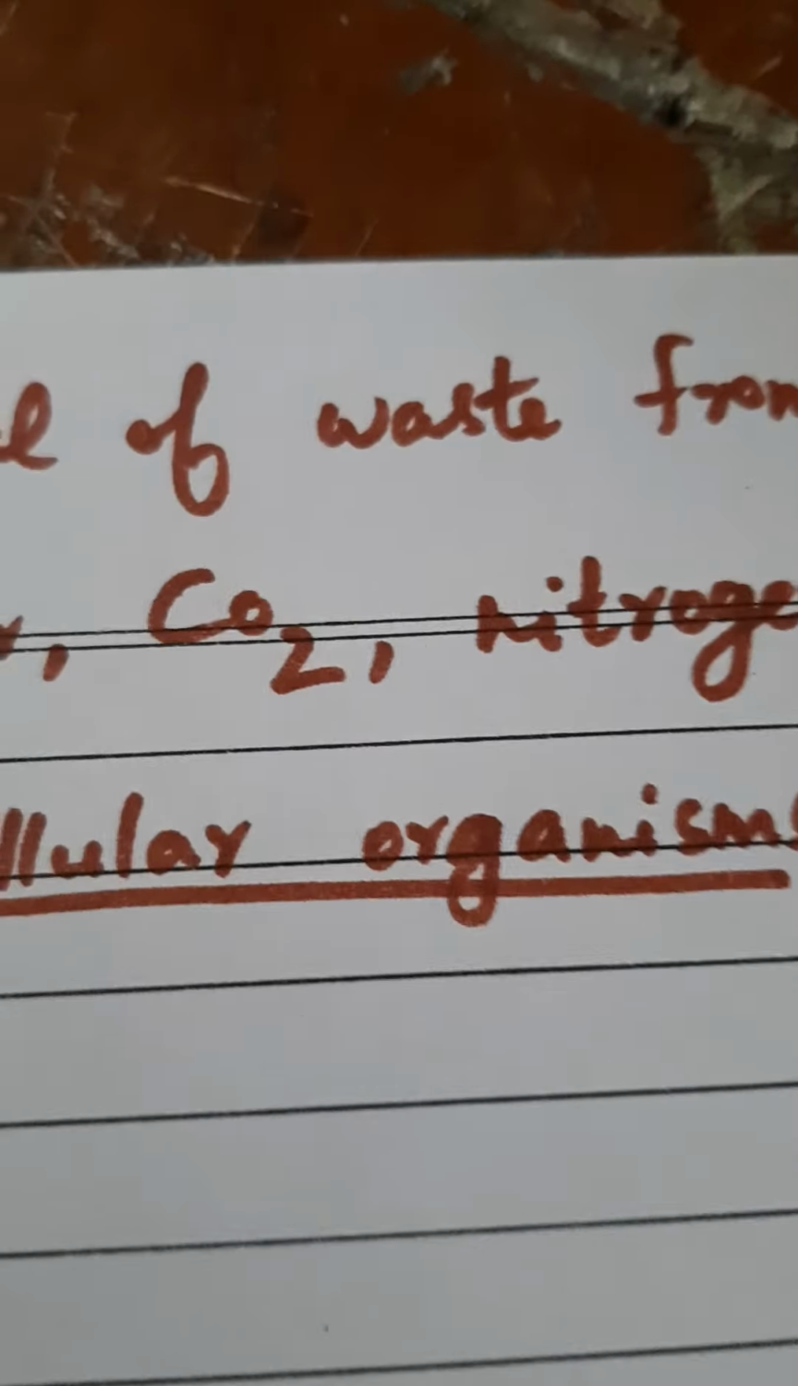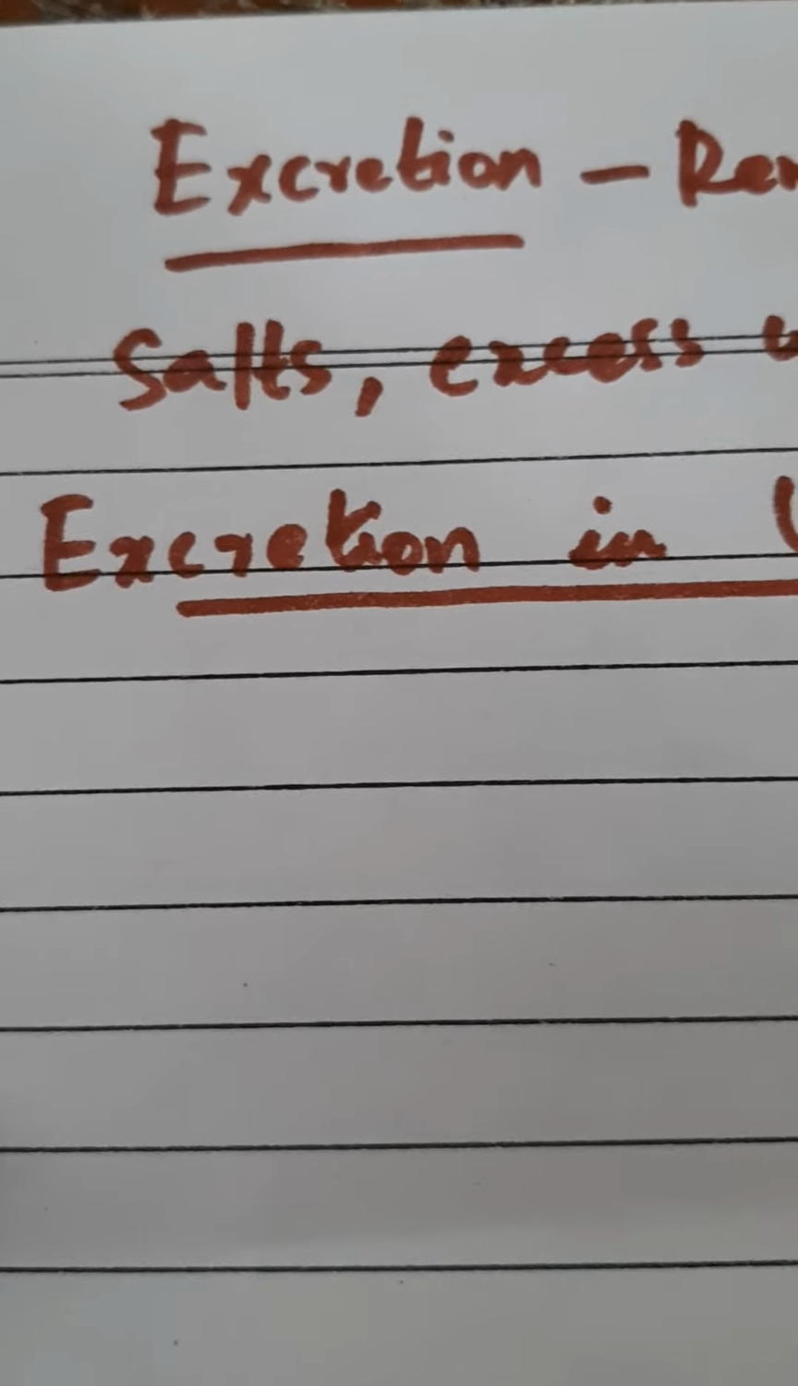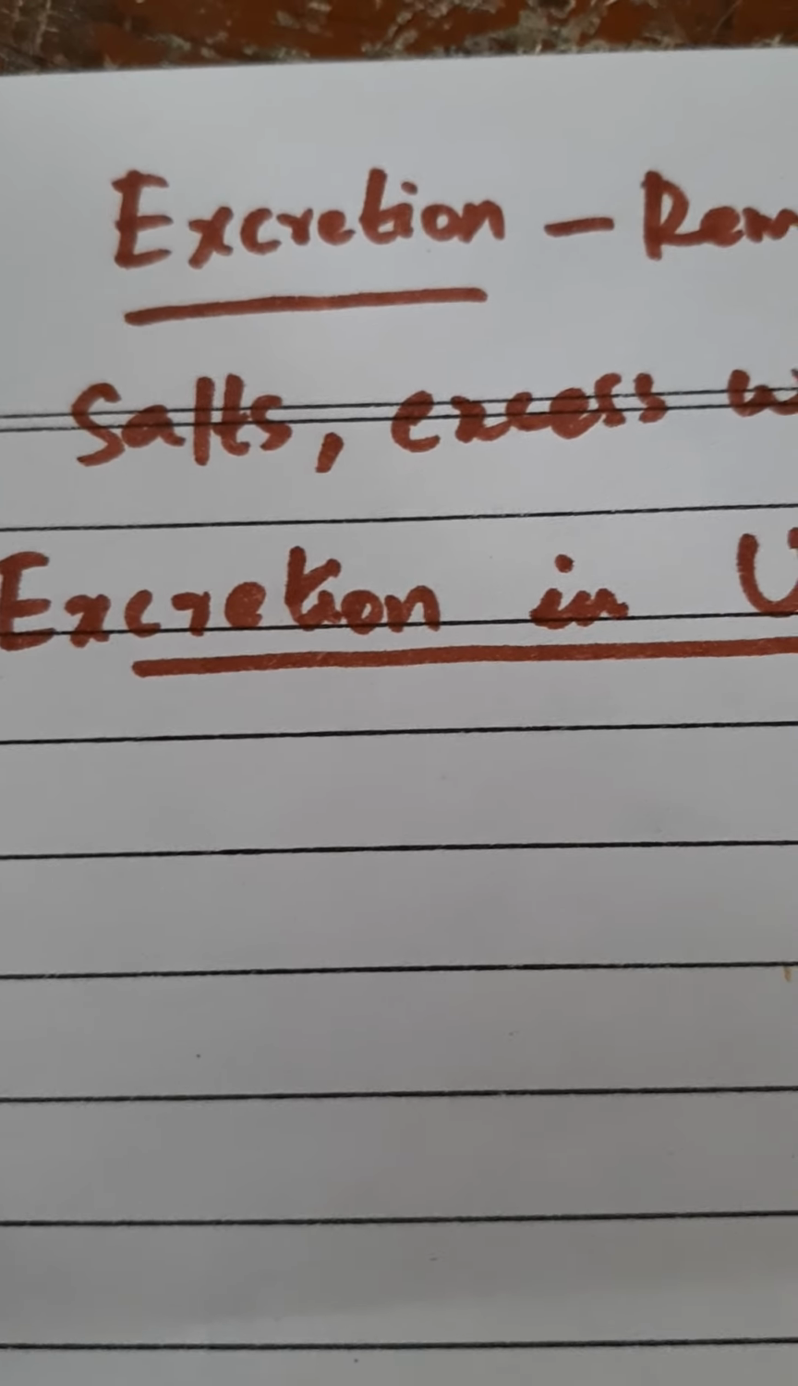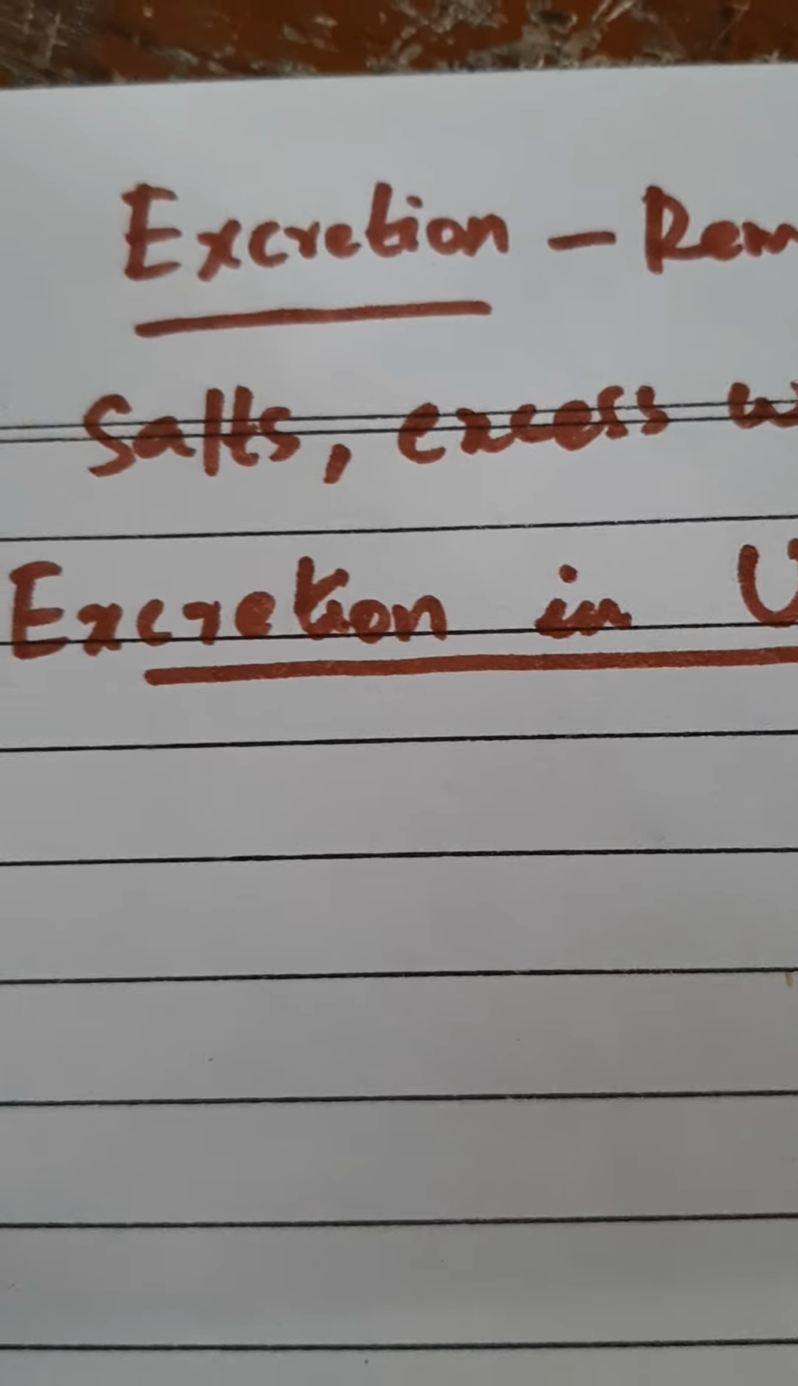By means of simple diffusion in unicellular organisms, carbon dioxide can be expelled from the cell. But this is not possible in the case of multicellular organisms where the body is made up of many cells and is not in direct contact with the environment. So, that is why some specialized excretory organs are required like kidney.